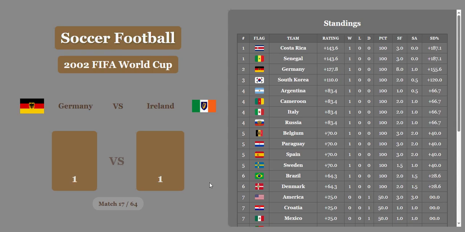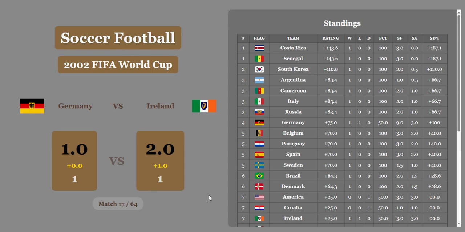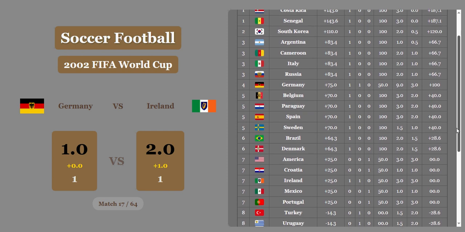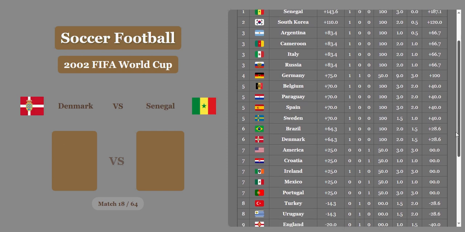with several other countries. Now Germany and Ireland tie at 1-1. Economic difference is going to give Ireland a big victory, 1-2. So now we're in the second game, I think. Yep. So Ireland's 1-1 with a rating of 25. They're tied with America, Croatia, Mexico and Portugal.